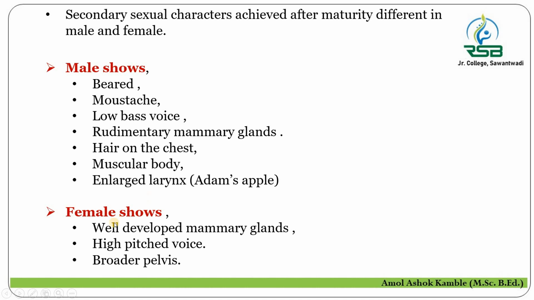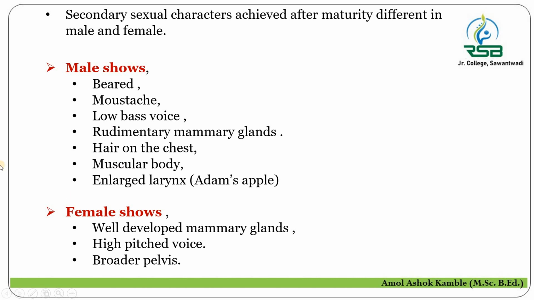And what are the secondary sexual characters in female? In female, there are well developed mammary glands, a high pitched voice, and a broader pelvis. So these are the various secondary sexual characters that appear in male as well as female. Both are different, and these secondary sexual characters appear only after achieving maturity.